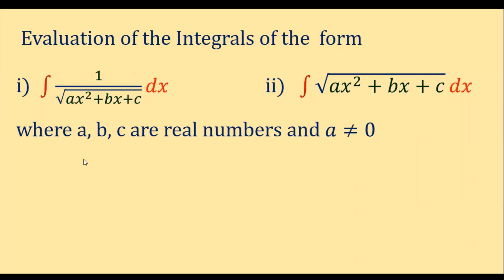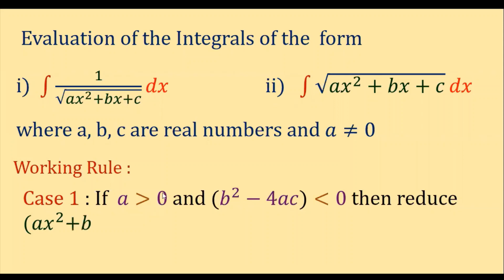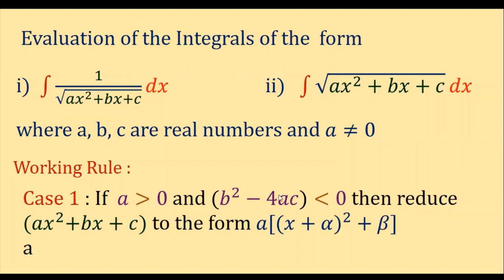Okay. Here we have two cases, children. How to do that? Let us see here. One working rule. Case 1. So what is the case 1? If a is greater than 0. So in either of the cases, the first form and the second form, the method is same. So case 1, if a is greater than 0 and b square minus 4ac is less than 0, then we have to reduce the quadratic term ax square plus bx plus c to the form a into x plus alpha whole square plus beta. Is it clear, children? So this should be reduced to that form, and then we have to integrate. As integration part is same as how we did in the last one. Clear, children? So this is case 1.